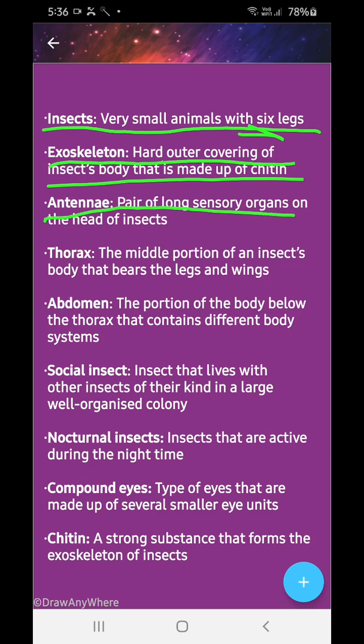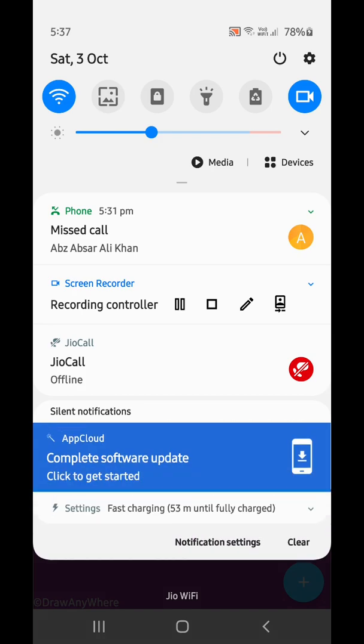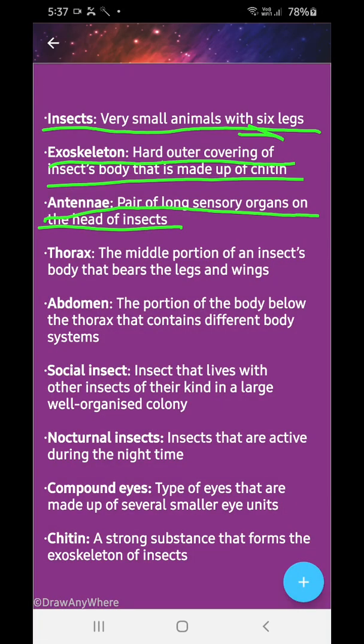Antennae are a pair of long sensory organs on the head of the insect.